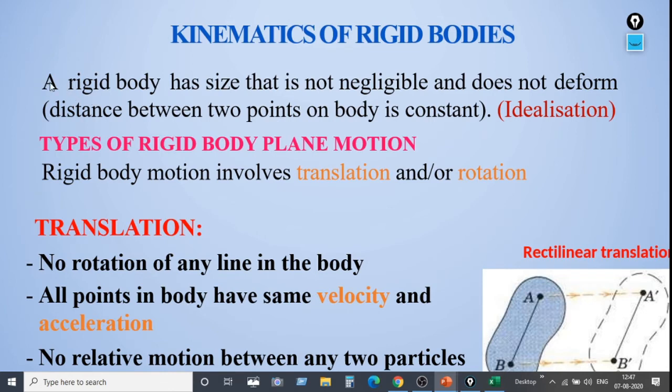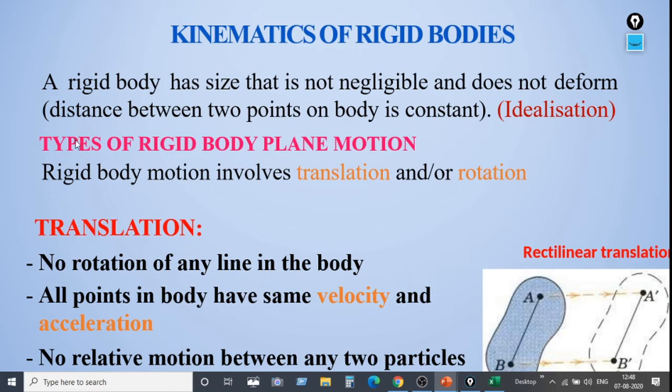So a rigid body is a body which has a size that is not negligible and does not deform. Even the distance between 2 points on the body is constant. This is our idealization of a rigid body. According to our idealization, a rigid body has a size that is not negligible. That means normally a body which is a particle has a negligible size, whereas a rigid body has a size that has to be considered, that means it is not negligible.